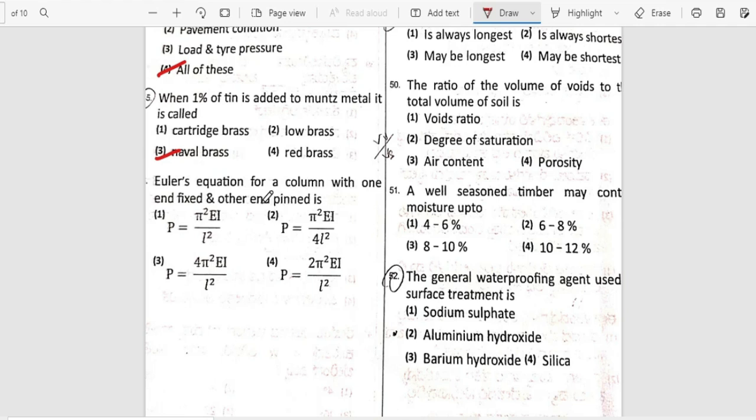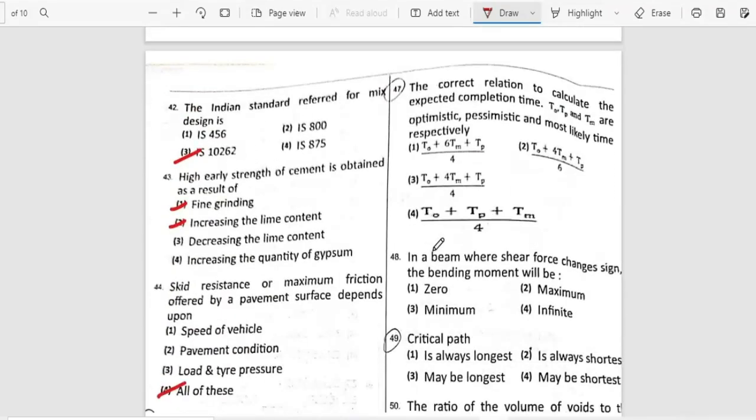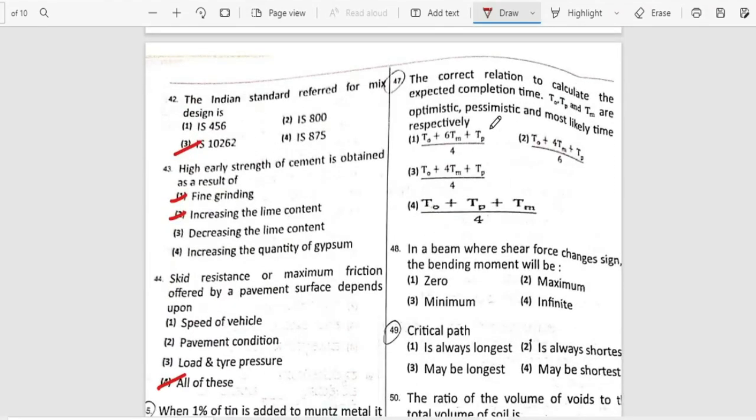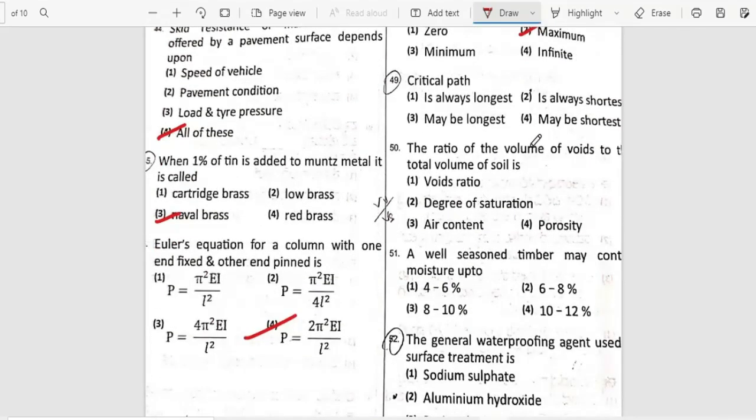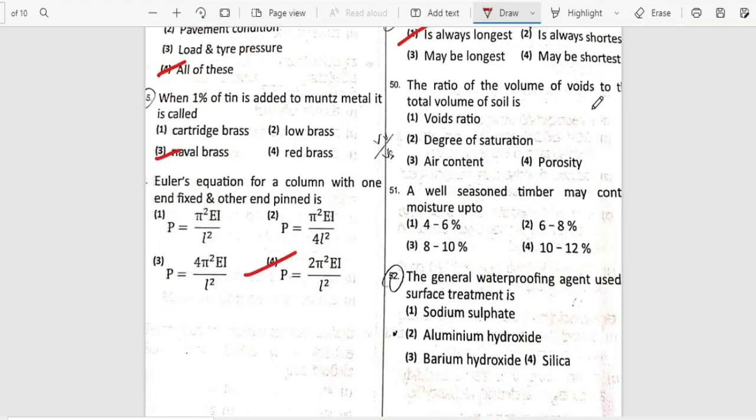Next question. Euler's equation for column with one end fixed and another end pinned is this, option 4. The correct relation to calculate the expected completion time. Option 2 is right. In a beam where shear force changes sign, the bending moment will become what? It will become maximum. Critical path is always the longest based on the time. The ratio of the volume of voids to the volume of the soil is called option 4, porosity.